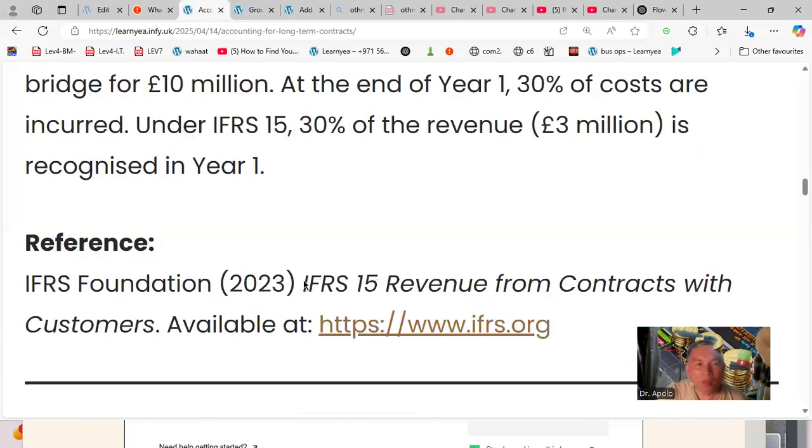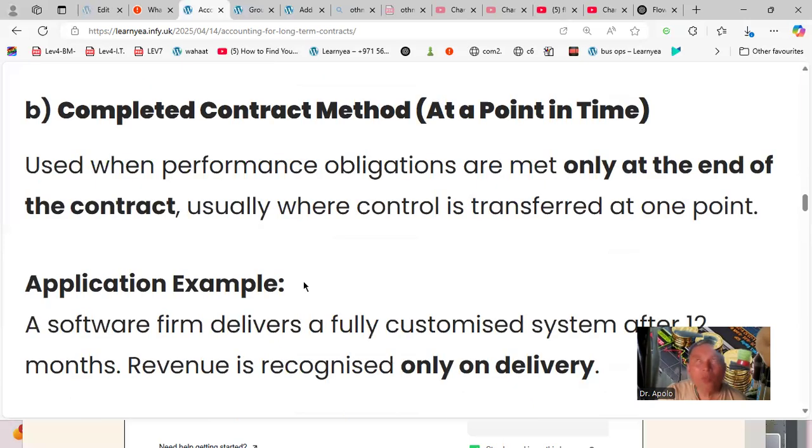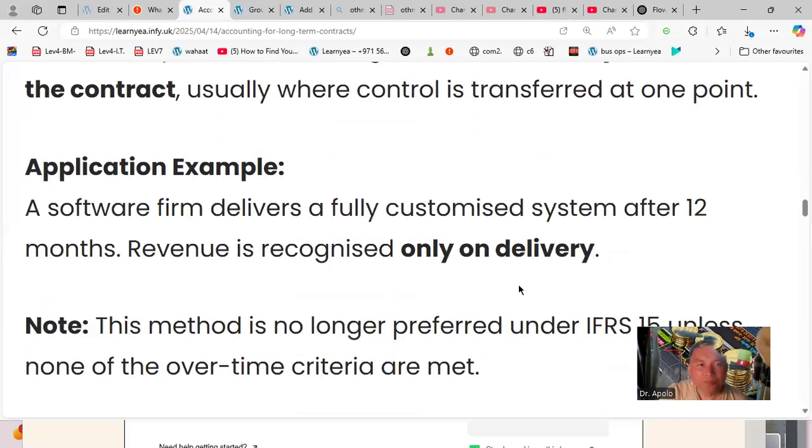Letter B, the completed contract method, is used when the performance obligations are met only at the end of the contract, usually where control is transferred at one point. So here also, in the construction or the building of software: a software firm delivers a fully customized system after 12 months. Revenue is recognized only on delivery.